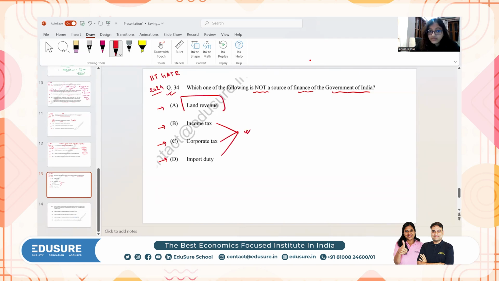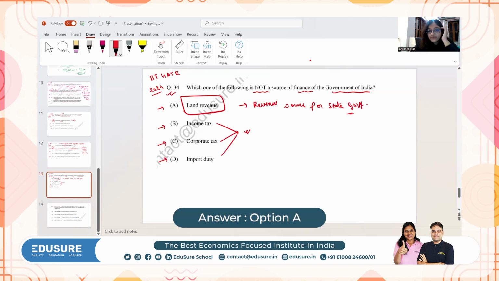Only land revenue is not a source of finance for the government of India. Land revenue is a revenue source for state governments. And hence, it's not a direct source of finance for the central government or the government of India. So here the right option will be option A, that is the land revenue.